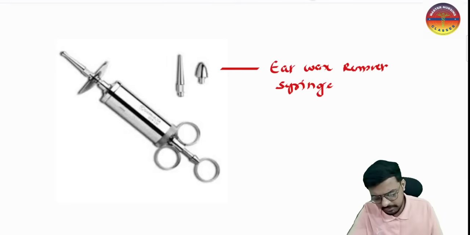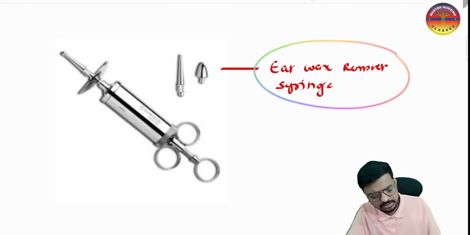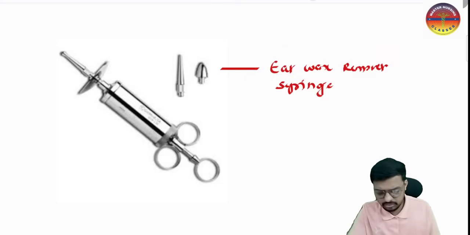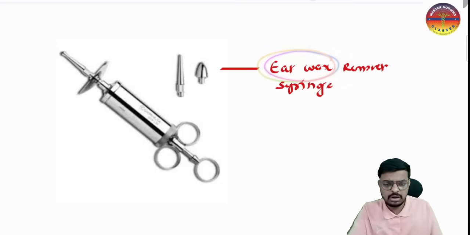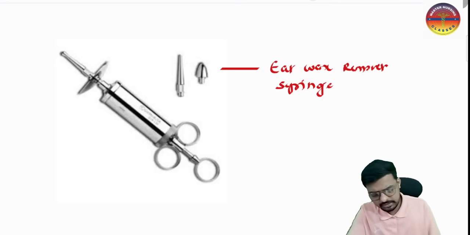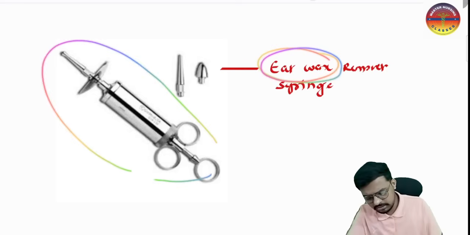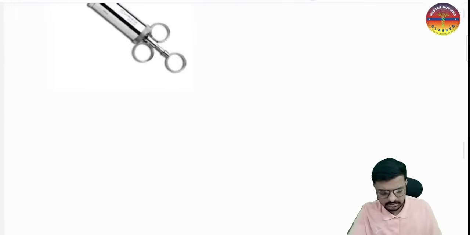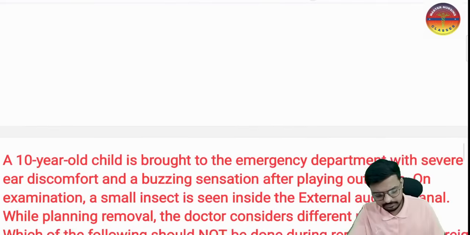And here we have the next very important image. This is purely the ear wax removal syringe. By irrigation of the ear we remove the ear wax. You know, ear wax accumulation is the most common cause of conductive hearing loss. In that situation we want to remove the ear wax, and that time we use this particular syringe. That is the ear wax removal syringe. It is very important for the exam, right? Yes. And here we have the next question.